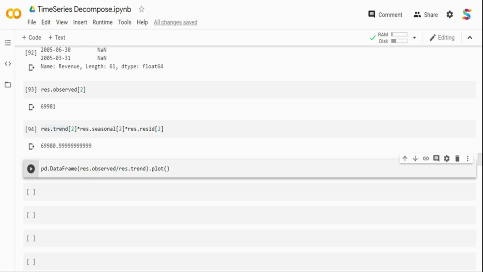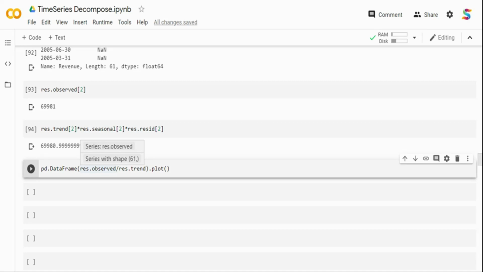So in this case, we can take the trend that we have got and divide the observed value by that trend, and we will get a detrended value. Now again, why am I dividing it? Because I am multiplying to reconstruct my value. In case of multiplicative, I am dividing it so that I am able to detrend it.